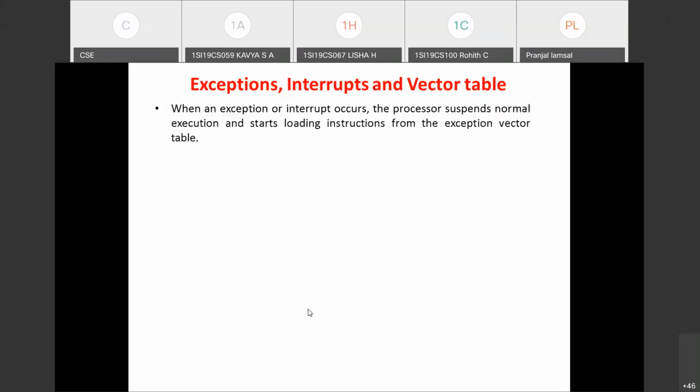Okay. So what happens when an exception or interrupt occurs? The processor is going to suspend the normal execution, and it starts loading the instruction from the exception vector table. So what do you mean by this vector table? Vector means it is an address. Once the interrupt or exception occurs, the processor is going to get the address.